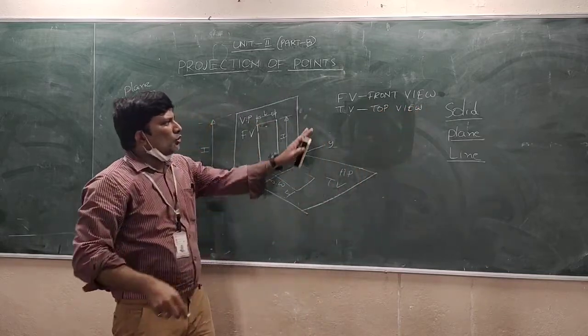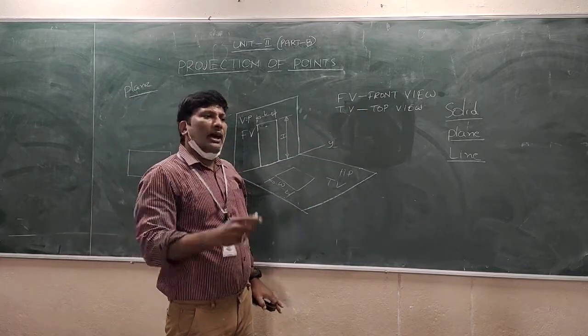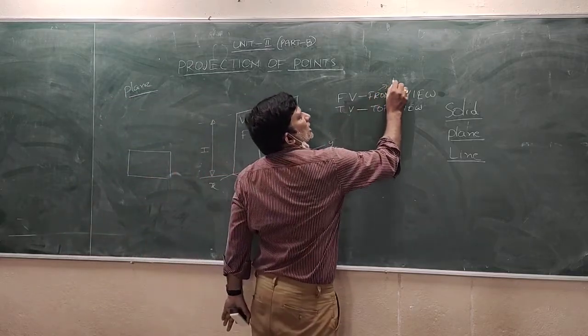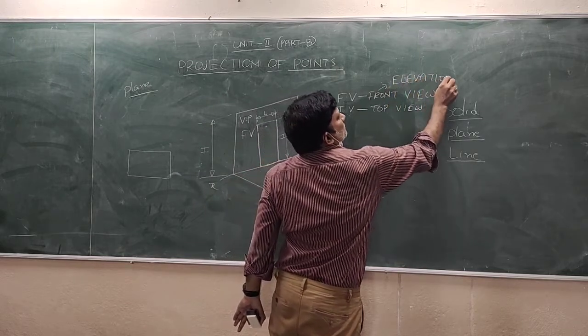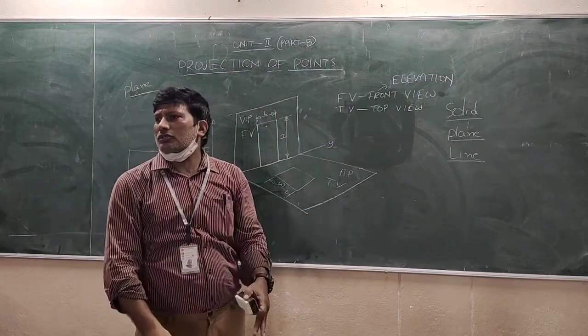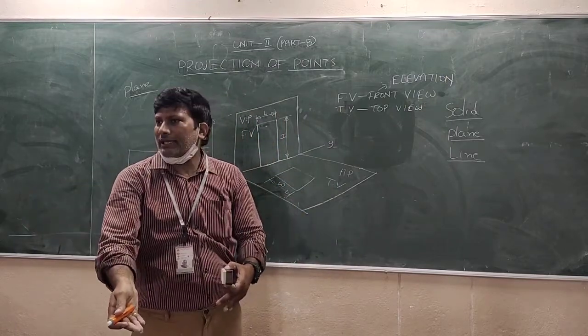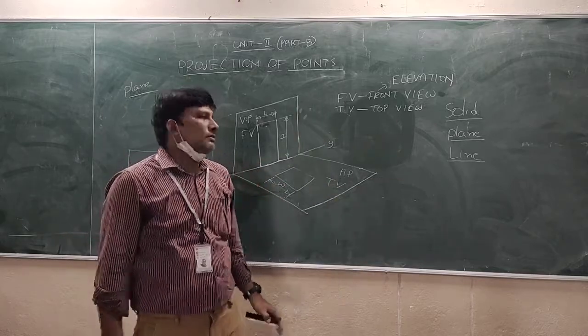Sir, for the front view, is this the only name or will there be any other name? Another name also will be there. We can call it elevation. Elevation means your building elevation. How can you enter into the house? From the elevation side only you can enter. Elevation means nothing but the front view of your building.